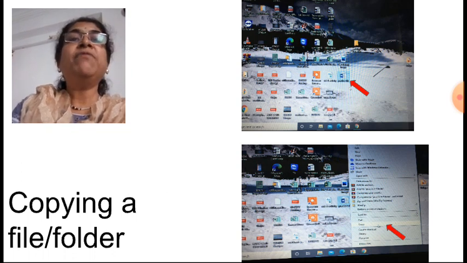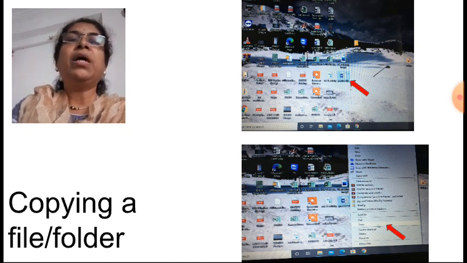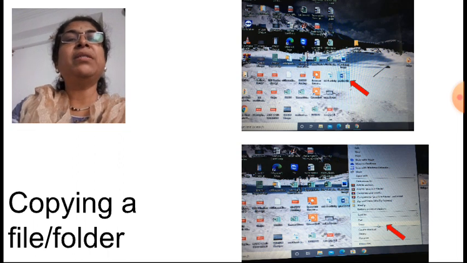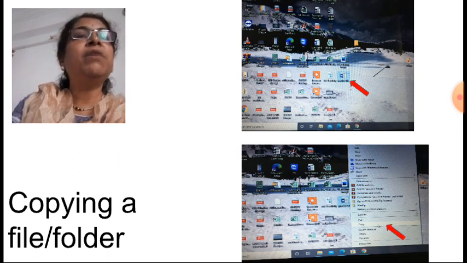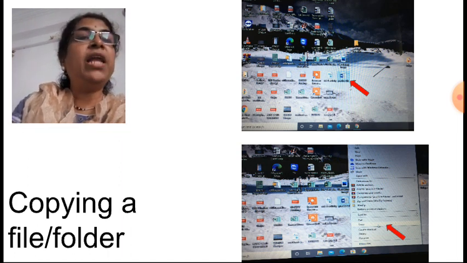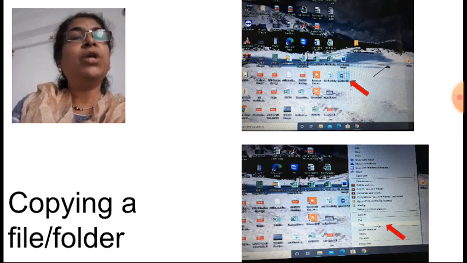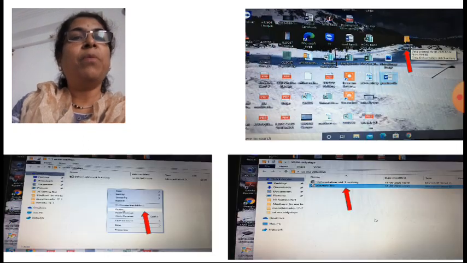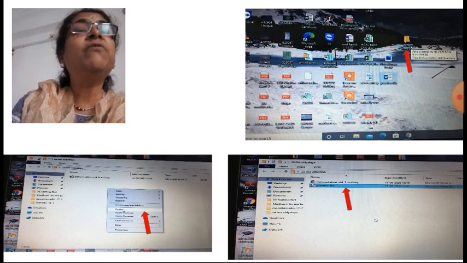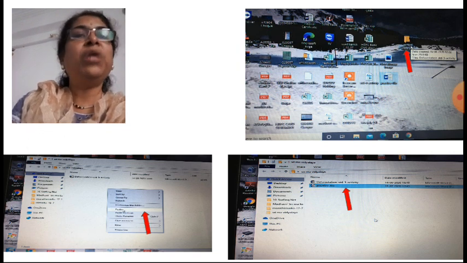Okay, copy means one more copy you are going to make. You are not going to move it, you are not going to cut it. Cut and move are similar, but copying is something different. Now see here, one file I am selecting. After selecting the file, you have to click the mouse right button, click on the copy option. Either you do it this way or select the file and press Ctrl+C to copy the file, and then select the folder where you want to paste it, where you want to keep it.